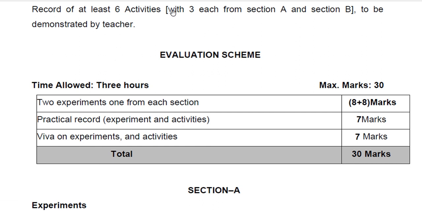So I think activity has been reduced or deleted. You do not need to make a record of activities. So this portion, I think, has been deleted for the current session.